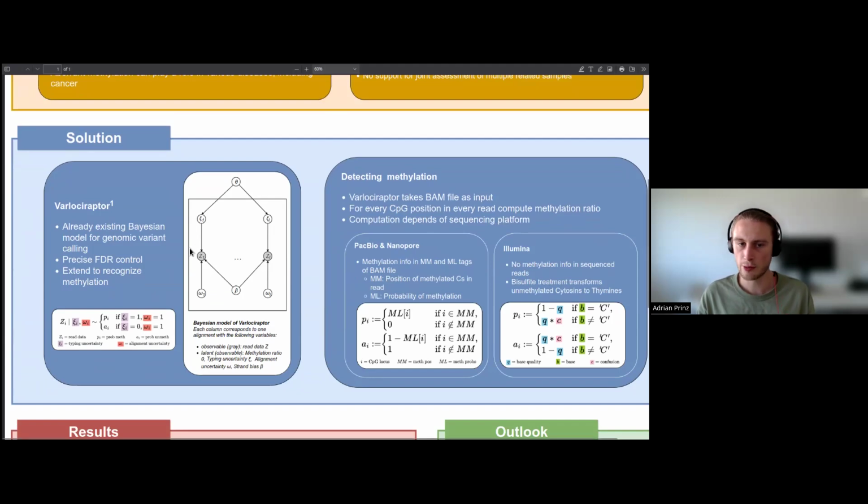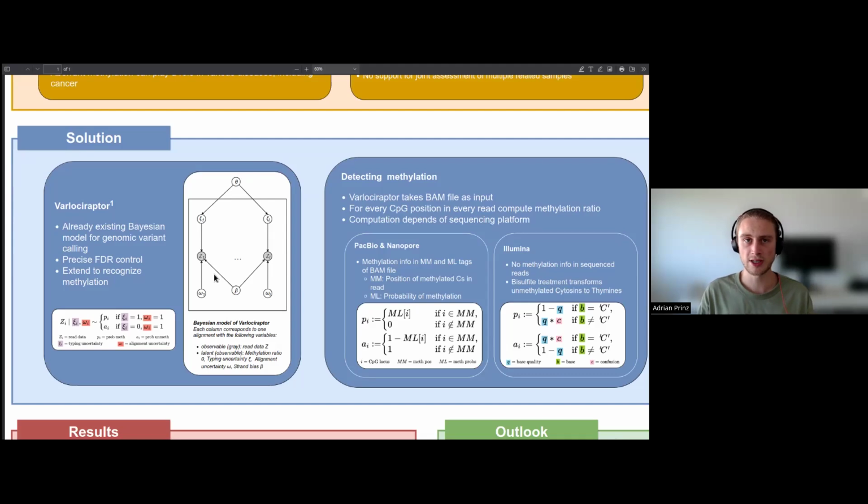Let me shortly walk you through the model. We are interested in the methylation rate on one specific CpG position. As an input, or as observed data, we get all the reads that are aligned to this CpG position. Our overall goal is now to compute the methylation rate that most probably leads to our observed data, so to our reads aligned to this CpG position.